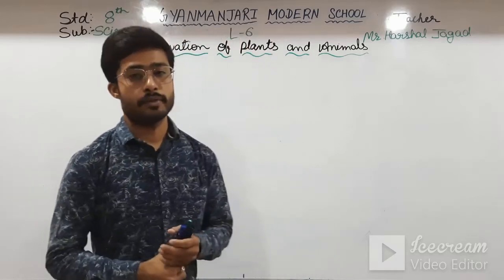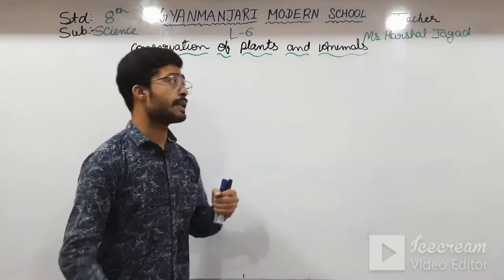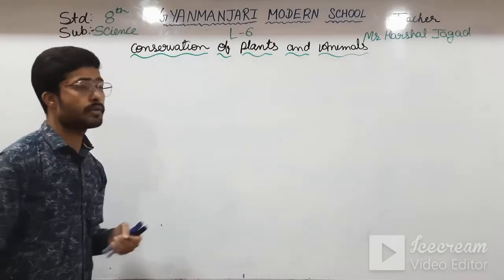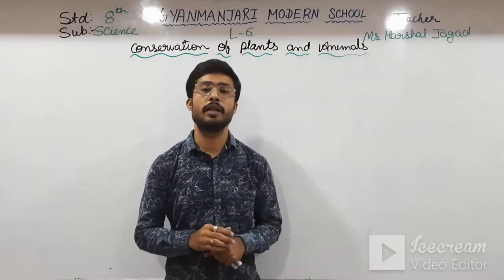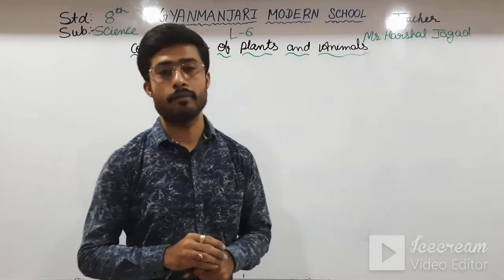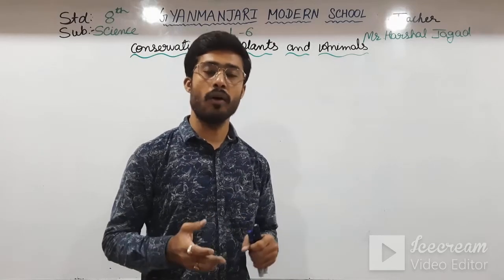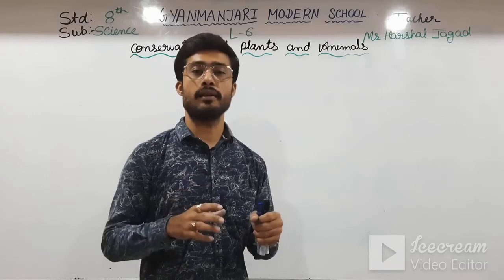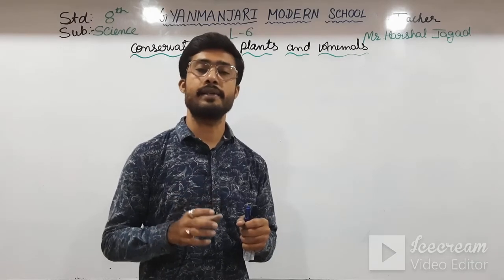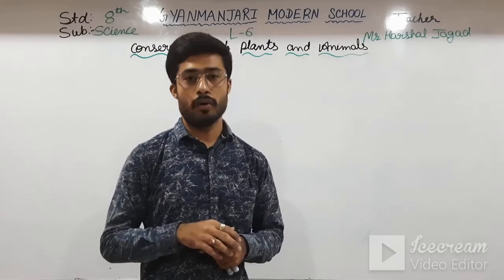So in the previous videos we have been going through chapter number 6, that is conservation of plants and animals. Okay students, in that, first of all we have seen biodiversity. What is biodiversity? We all know, the variety of organisms on the earth is known as biodiversity.